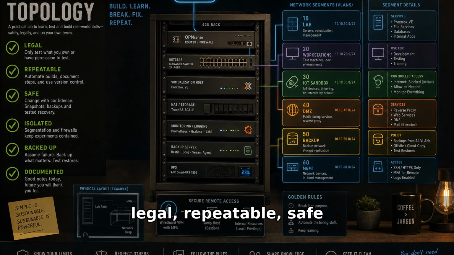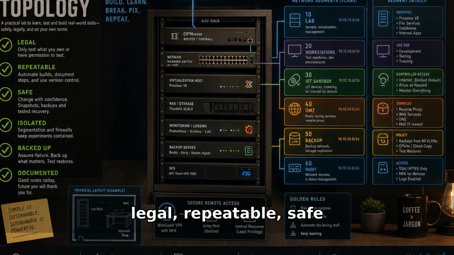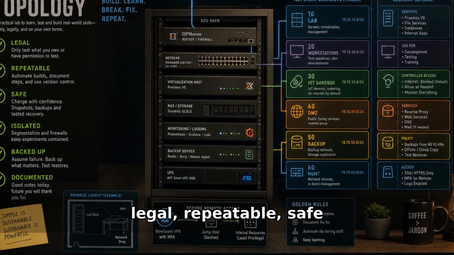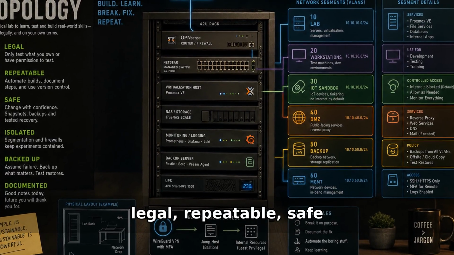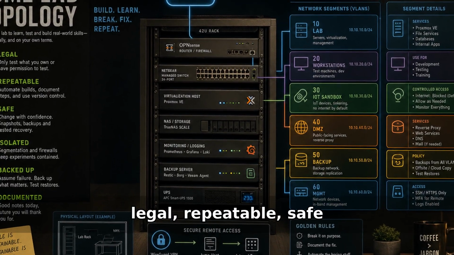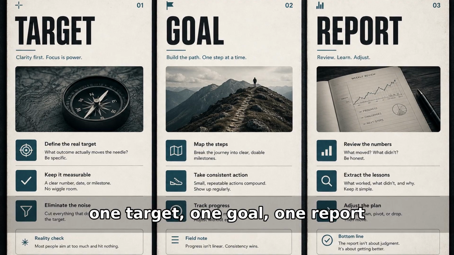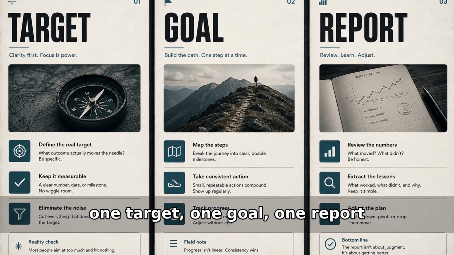Now you have a Kali lab that is legal, repeatable, and safe to break. Pause and write the scope in your notes so every action stays inside the lab. Your next step is one beginner target, one learning goal, one written report.